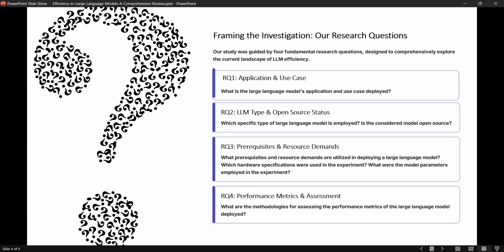They want to know the model types and whether they are open source or closed source, free or not.